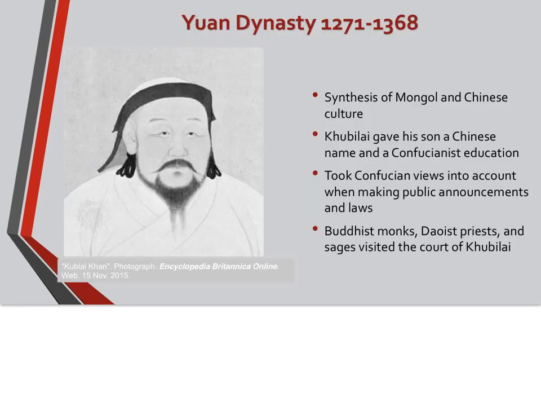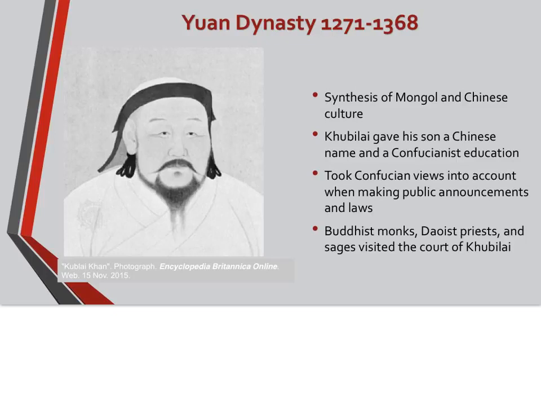The Yuan Dynasty is going to occur from 1271 to 1368. It is a synthesis of Mongol and Chinese culture. For example, Kublai Khan gave his son a Chinese name and a Confucianist education. When he made laws and public announcements, he took Confucian views into account.